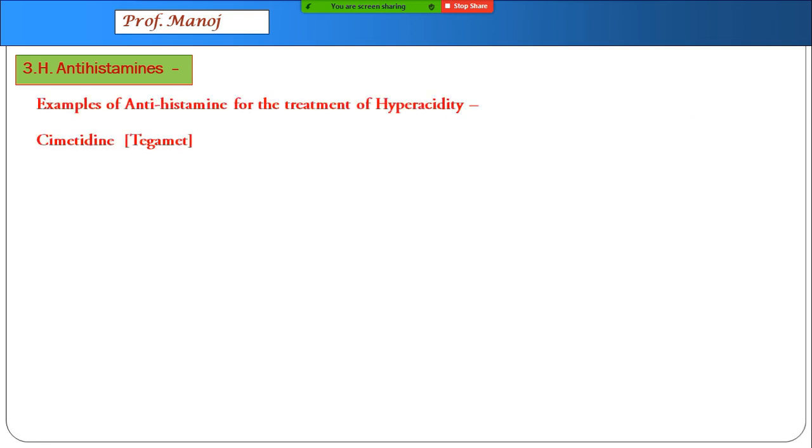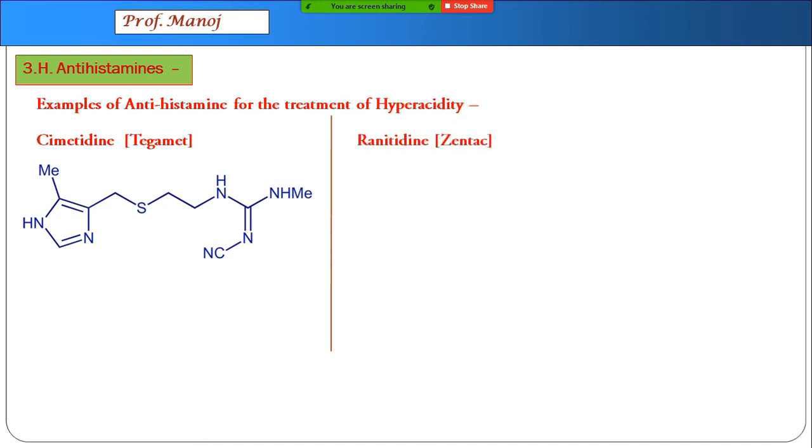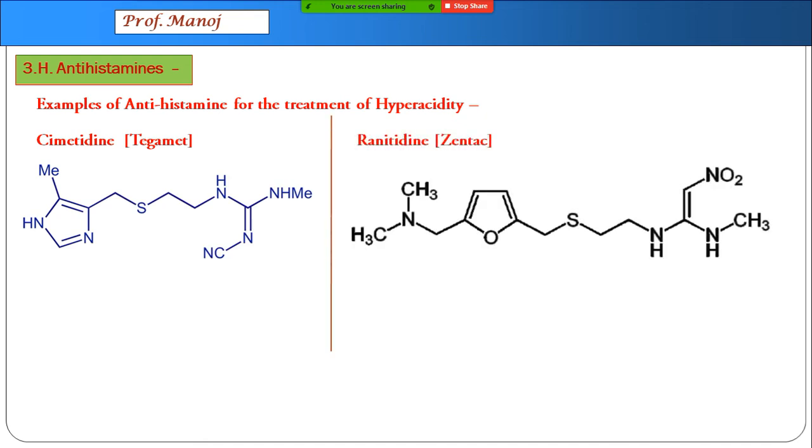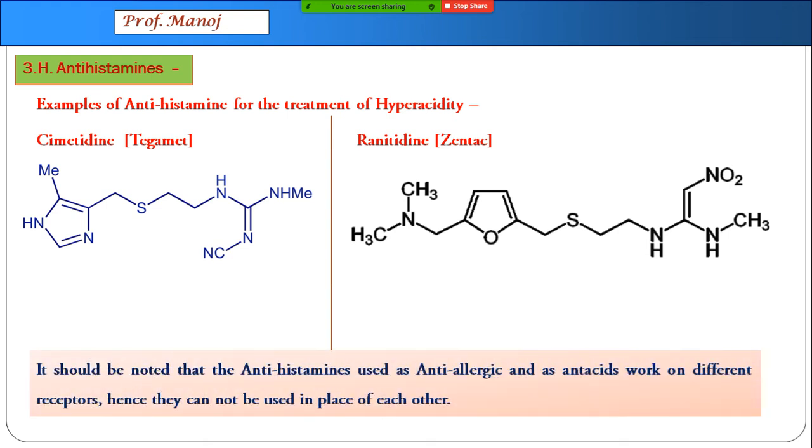First one is cimetidine, second one is Zantac, which is called ranitidine. These are the most common ones used in India and worldwide for treatment of hyperacidity. Remember a very important statement: antihistamines used as anti-allergic are totally different from the ones used for hyperacidity because the receptors in the body are of course different.